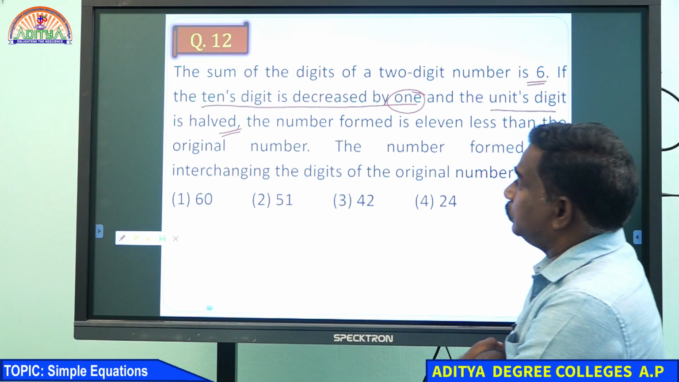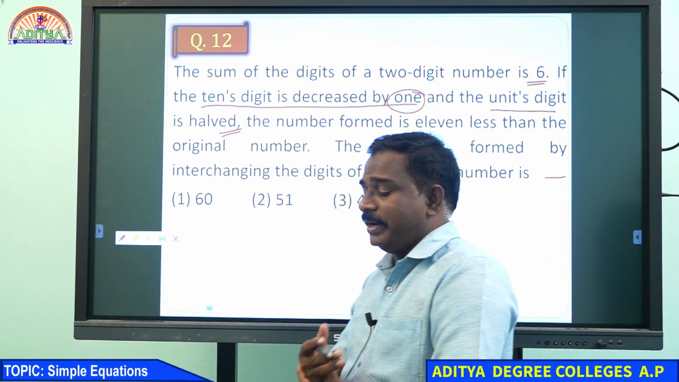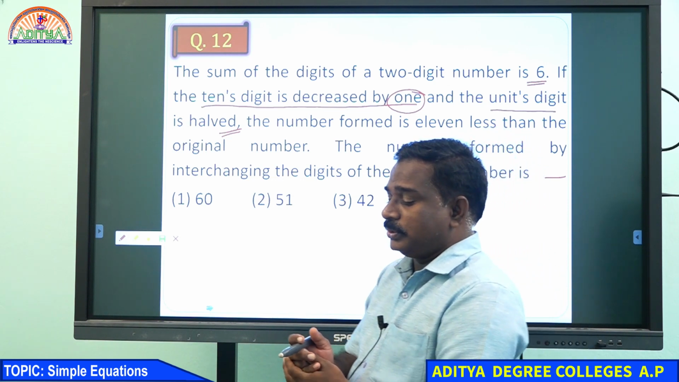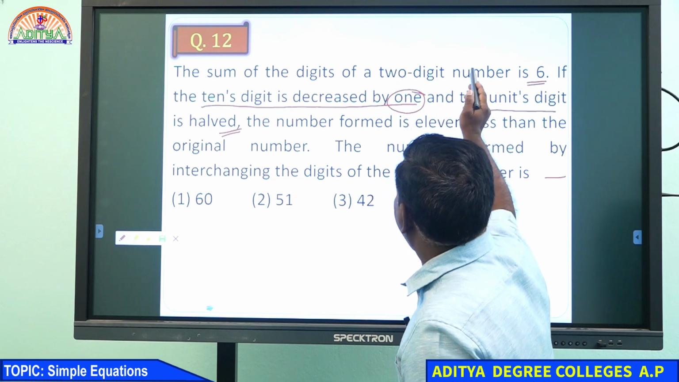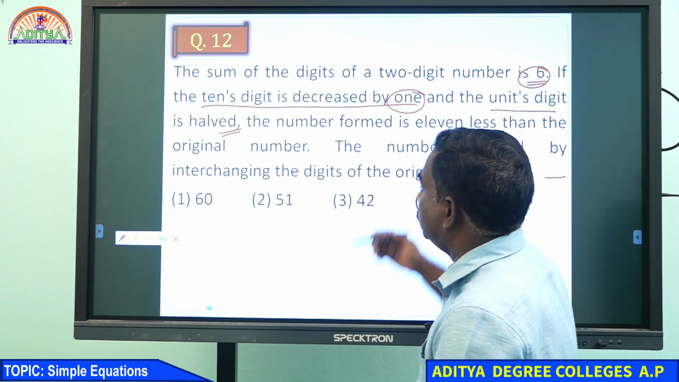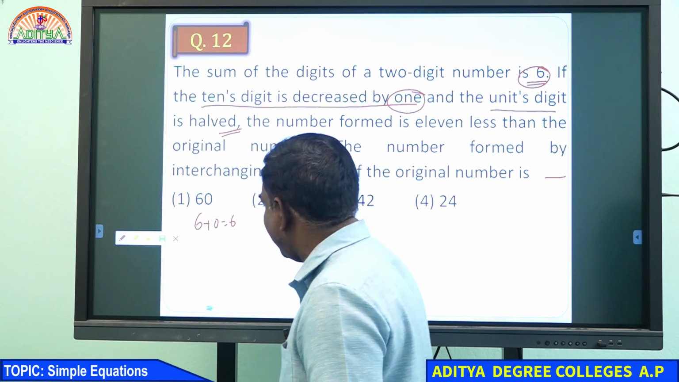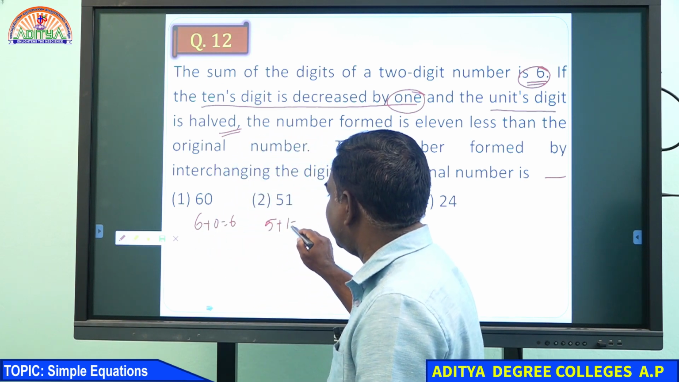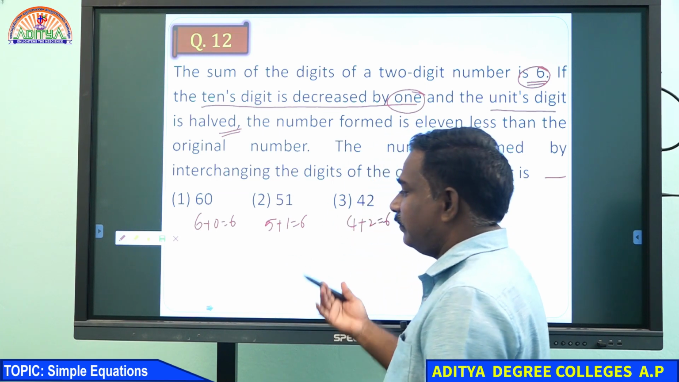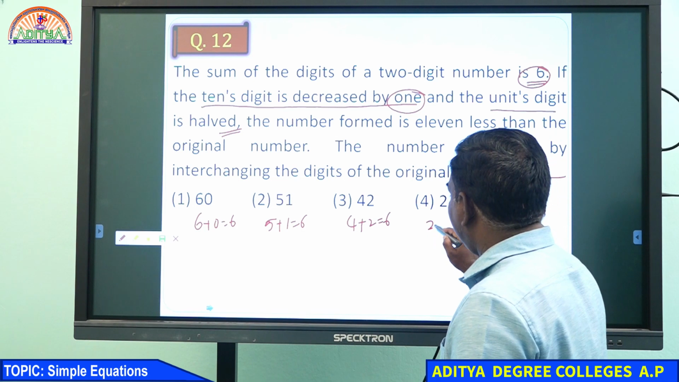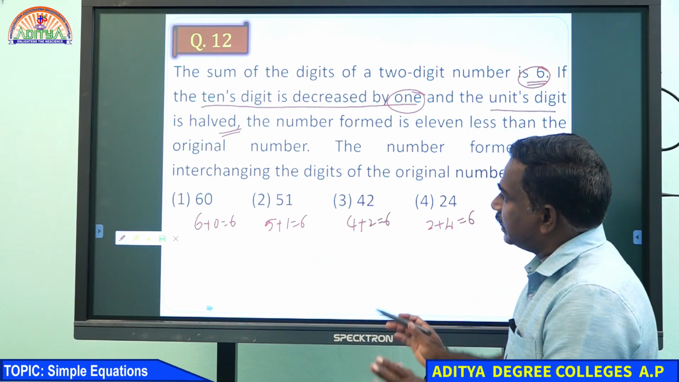Question number 12. Yesterday's paragraph is different and today's question paper is different. Yesterday we discussed up to 32 questions or 22 questions. Now, the sum of the digits of a 2-digit number is 6. Suppose if you take 6 plus 0, 6. So first condition is satisfied. 5 plus 1, 6. First condition is satisfied. 4 plus 2, 6. First condition is satisfied. 2 plus 4, 6. Every option is satisfied by the first condition.